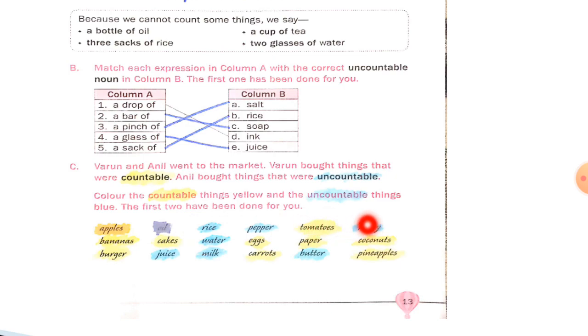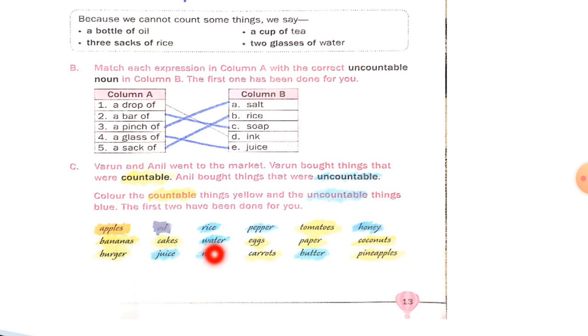Honey you cannot count, so color it with blue color. Bananas, cakes you can count, so you can color with yellow color. Water you cannot count, so color with blue color. Eggs, they can be counted, so color it with yellow. Paper, coconuts, burger, they can be counted, so you have to color with yellow color.